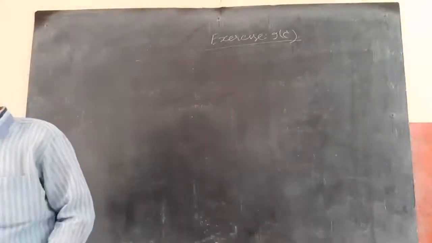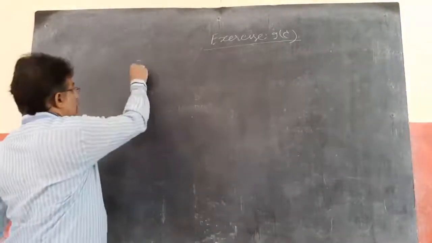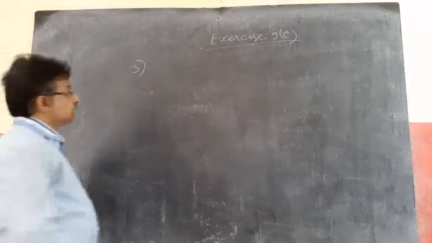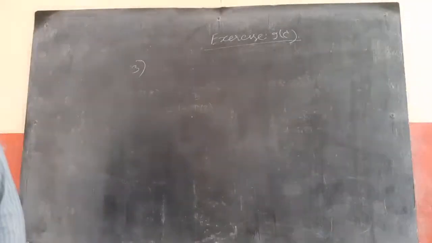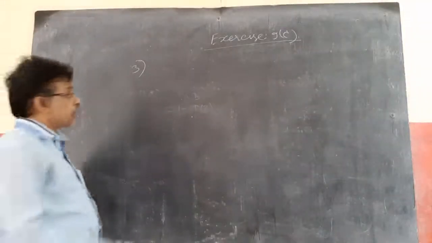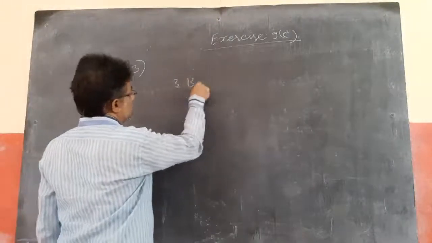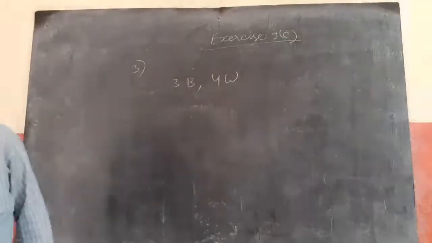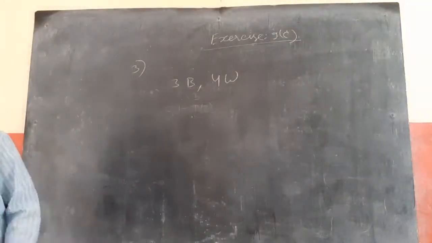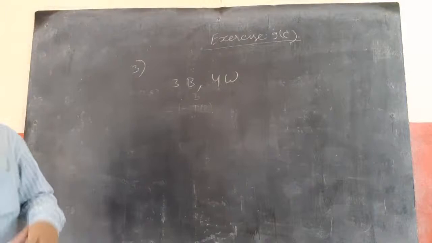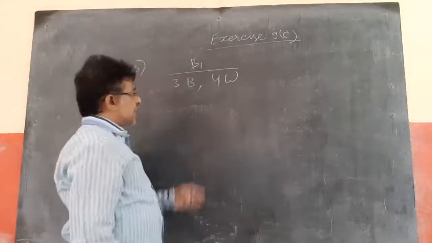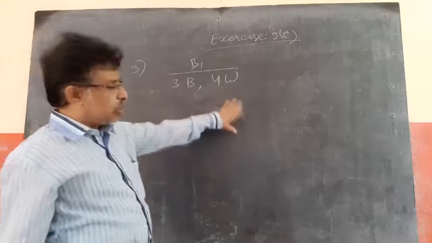Next, third sum. There are 3 black balls and 4 white balls in a bag, and 4 black balls and 3 white balls in a second bag. So bag 1 is having 3 black balls and 4 white balls.